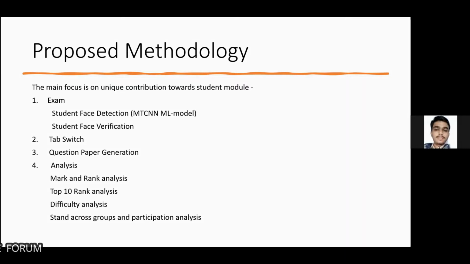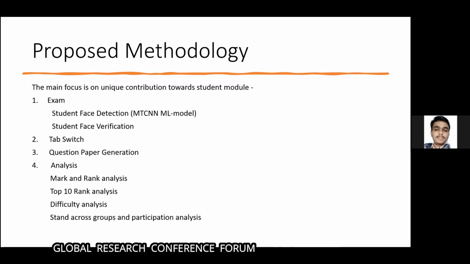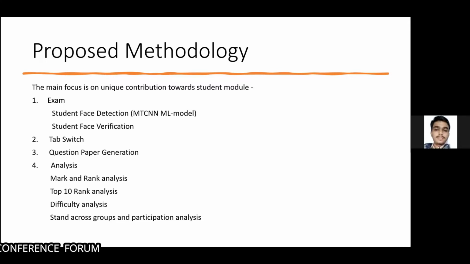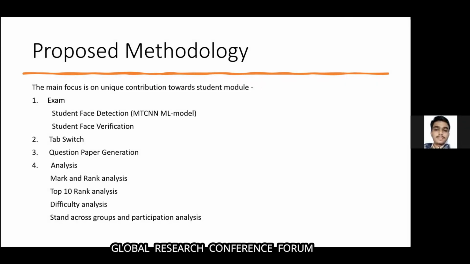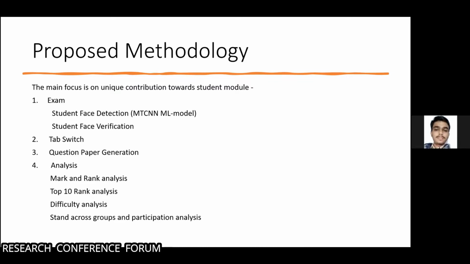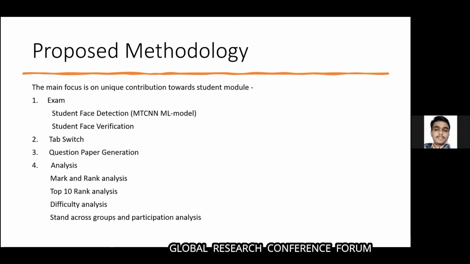Then while giving the exam, a student may conduct various malpractices such as tab switching. If the student tries to switch to another tab in the browser, it can be detected easily with the help of the application developed, and the appropriate action can be taken against it, and the appropriate alert will go to the mentor.